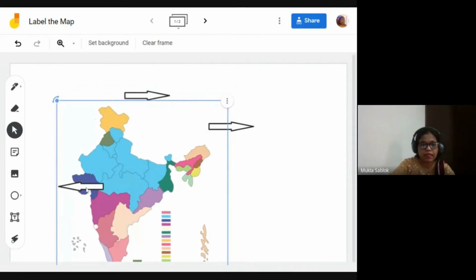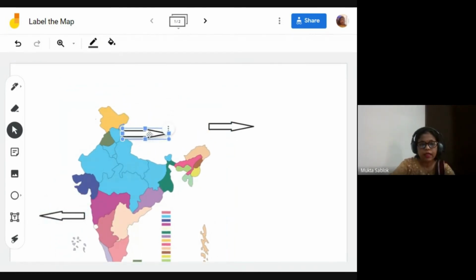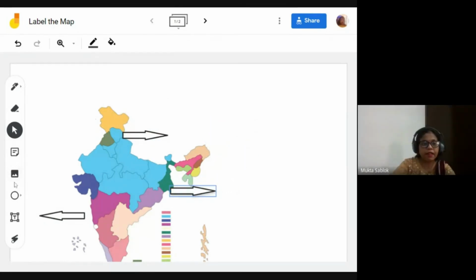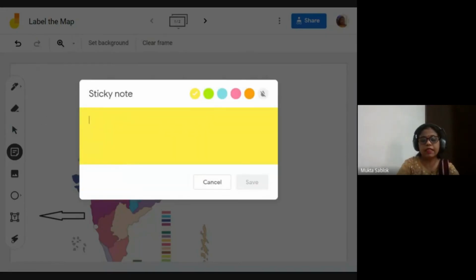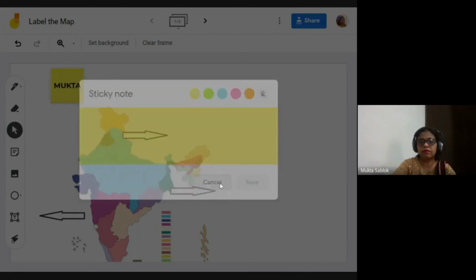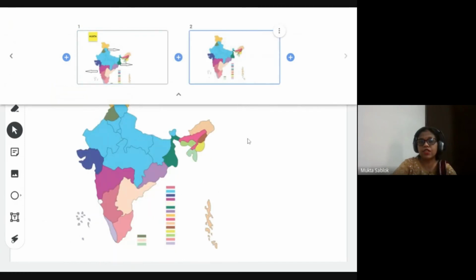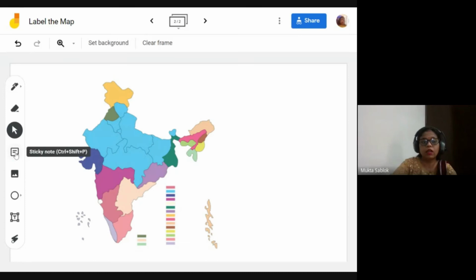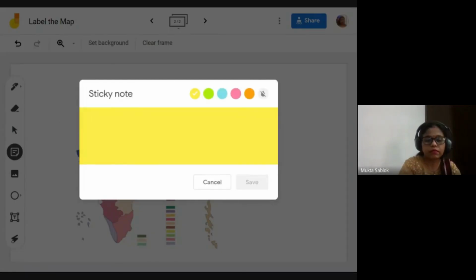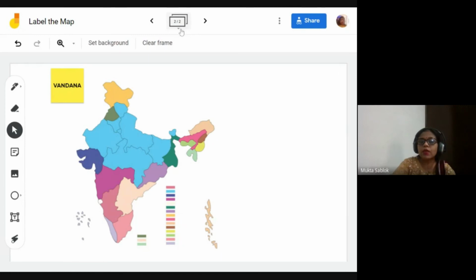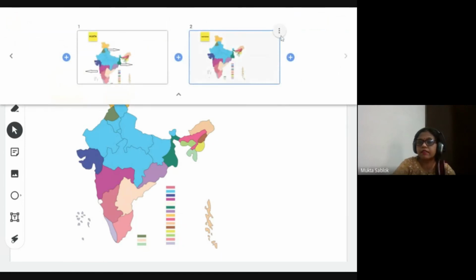Let's suppose, I'll just show you. This is the image I have inserted. Now I'll give here a sticky note and I will say here this jam Mukta will work. Now I have placed here a second jam and I am saying that on this jam Vandana will work. Like this you can give different frames here.